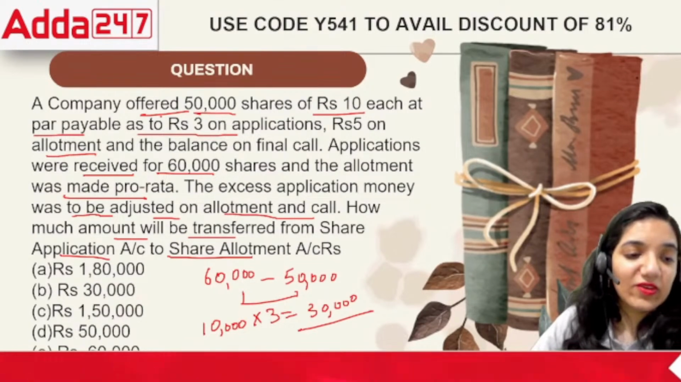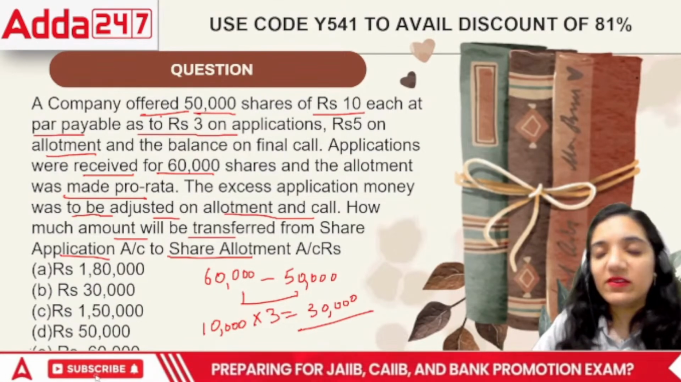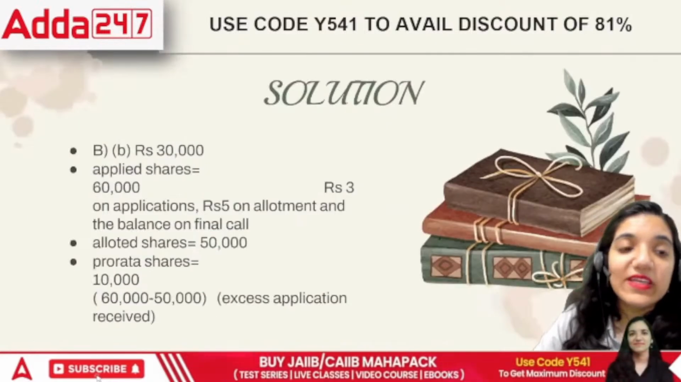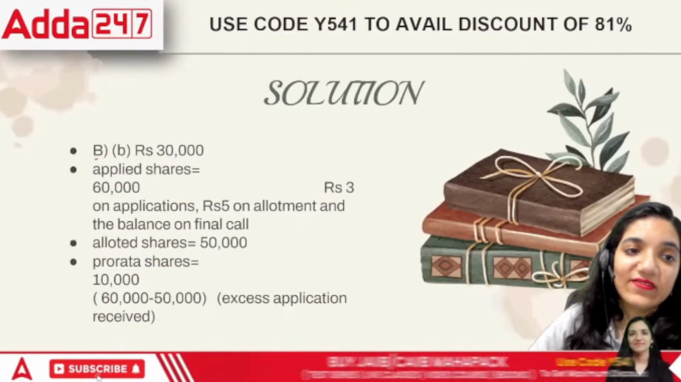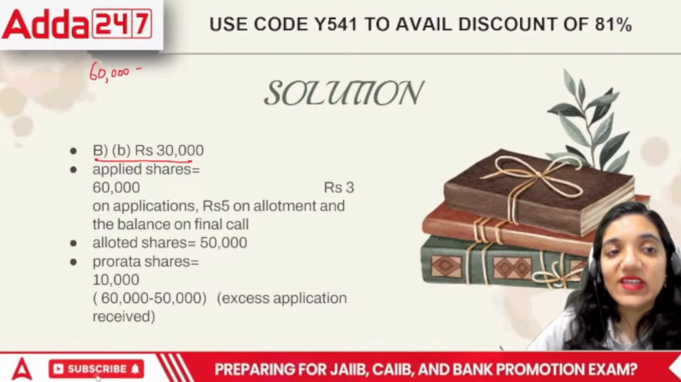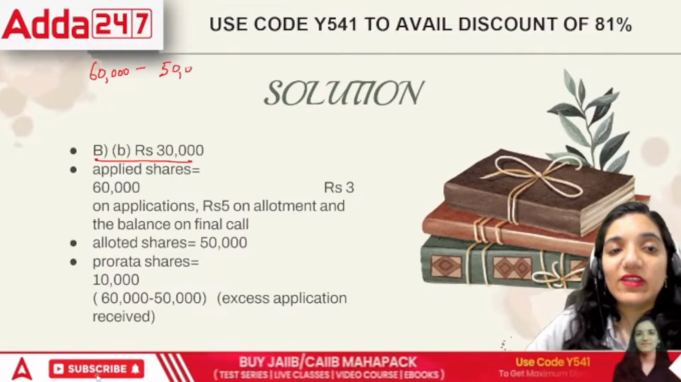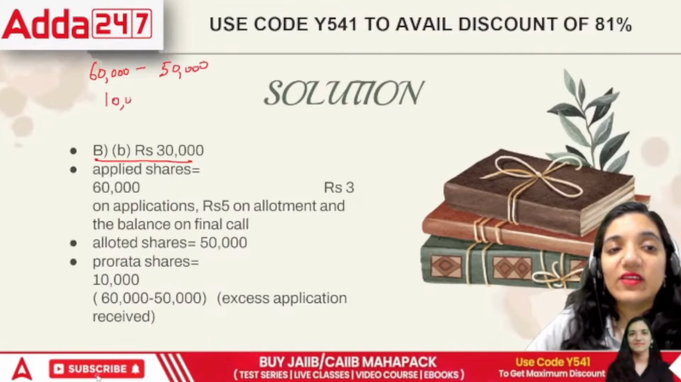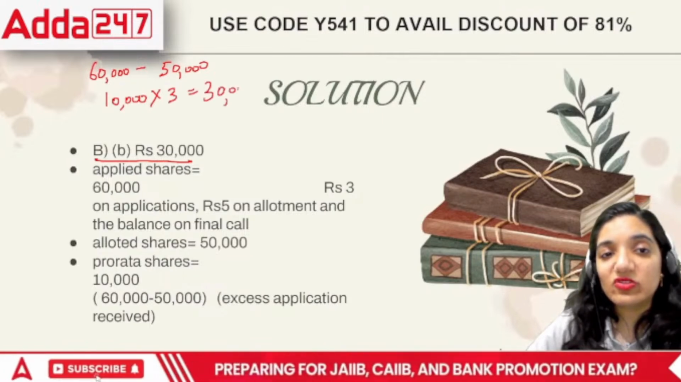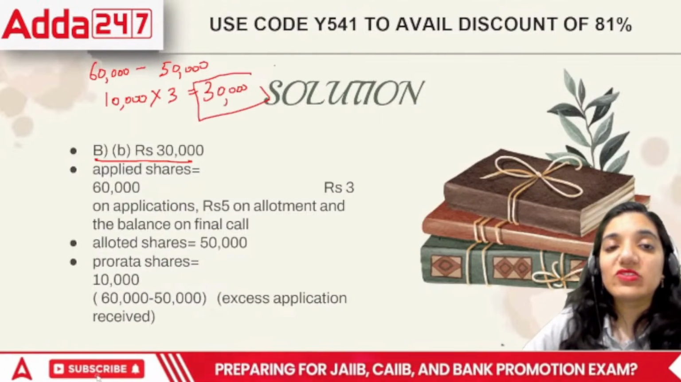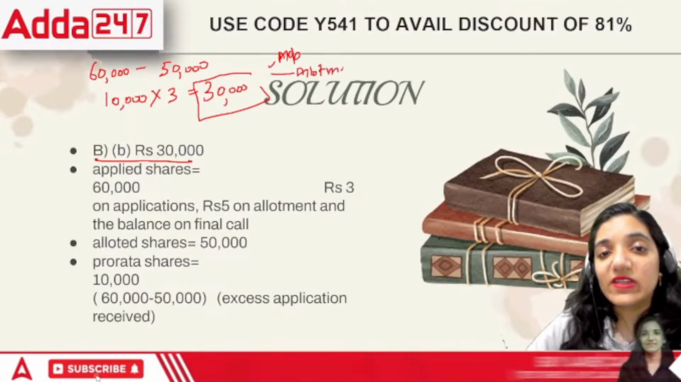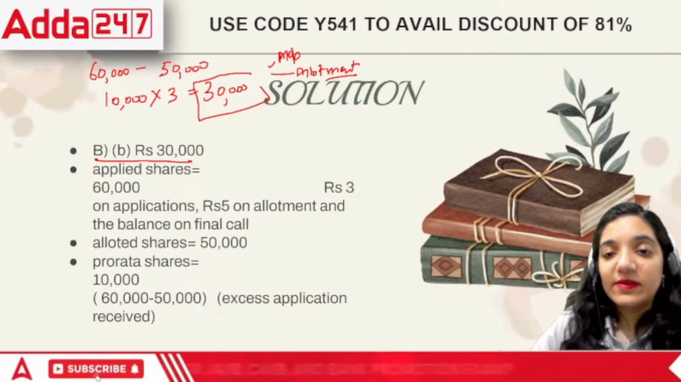So in this case, you can remove one option. Normally there are 4 options in the examination only. So in this case, the correct answer would be 30,000, because this is a pro rata case. That means you applied for 60,000 shares, but the company was limited to only 50,000 shares, making 10,000 shares excess. Plus the application money was 3, so it means 30,000 rupees was excess. If this was received in application, then it goes to allotment. The remaining money would go towards allotment, right?